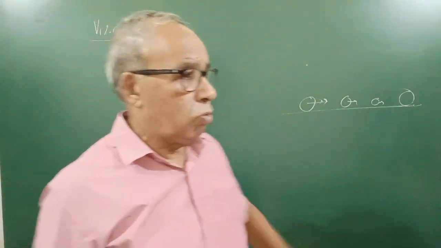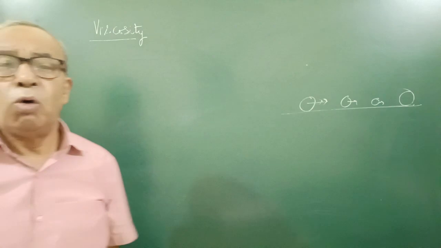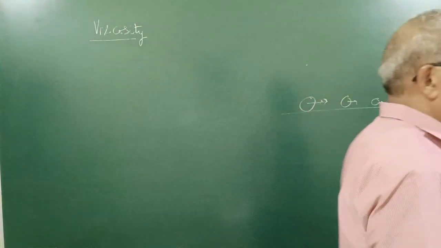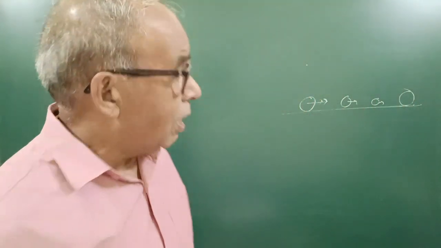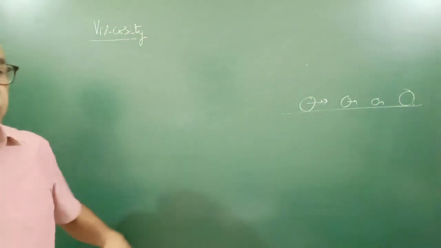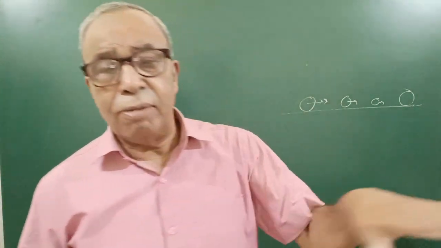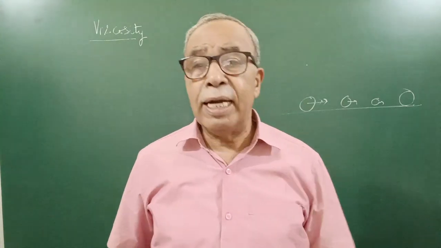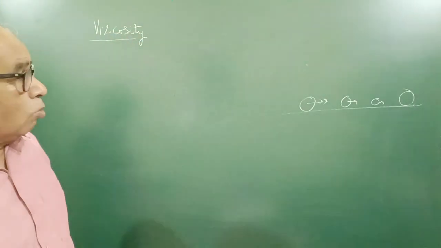I have told you while teaching friction that when a body tries to move or moves on the surface of the earth, there acts a self-adjusting force, which is called force of friction. Similarly, when liquid flows, different layers have different velocities, and there acts a net retarding force between the two layers which opposes the relative motion.